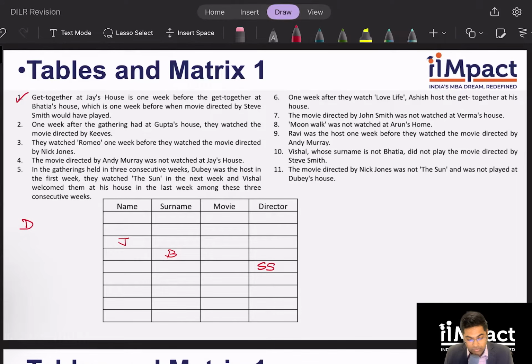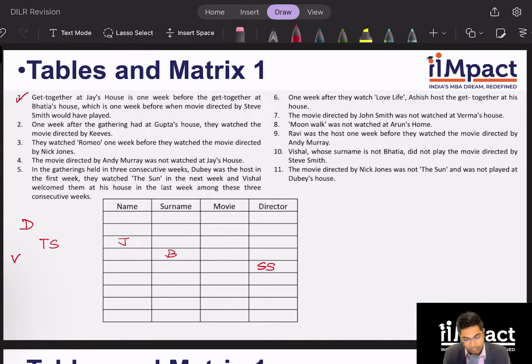They watched Sun in the next week. And in the last week, Vishal was the host. So this is what I know. Now let's quickly try and place these 3 different row items into our table and see if we can come out with a unique case.